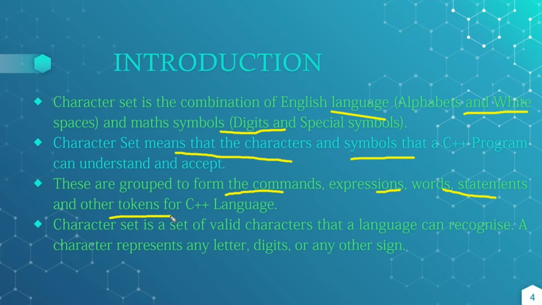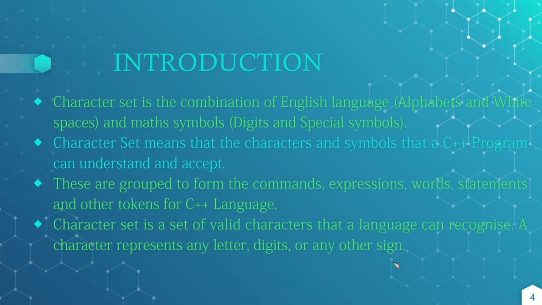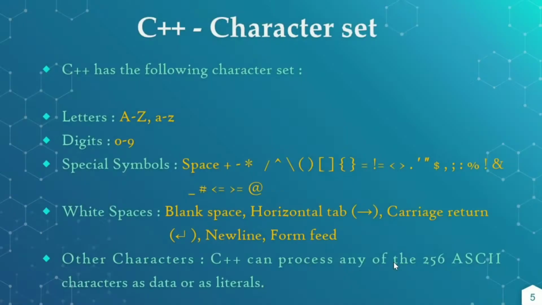These are the words which are recognized by the compiler. This character set is a set of valid characters which the language can recognize. A character represents a letter, or it may be a digit or any other sign. So the character set means the combination of English language and math symbols, and these are the characters and symbols that a C++ program can understand and accept.